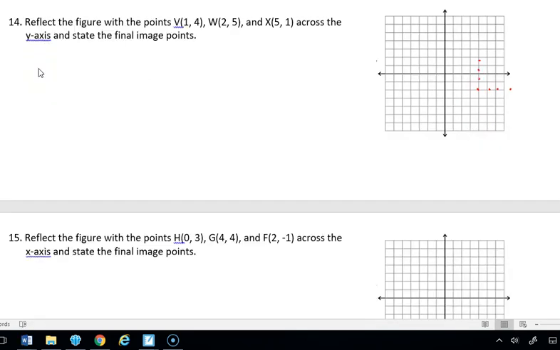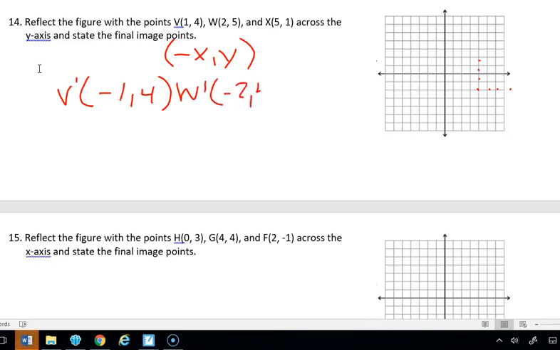Number 14 says reflect the figure with the points V, W, X across the y-axis and state the final image points. So again, we're going to write our rule. If we're reflecting across the y-axis, it's our x that's going to change. So we're changing the sign of our x. We're going to write that rule first, and then we're going to apply it to all these points. So V prime is going to be negative 1, 4. W prime is going to be negative 2, 5. And X prime is going to be negative 5, 1. Those are going to be our 3 new image points.